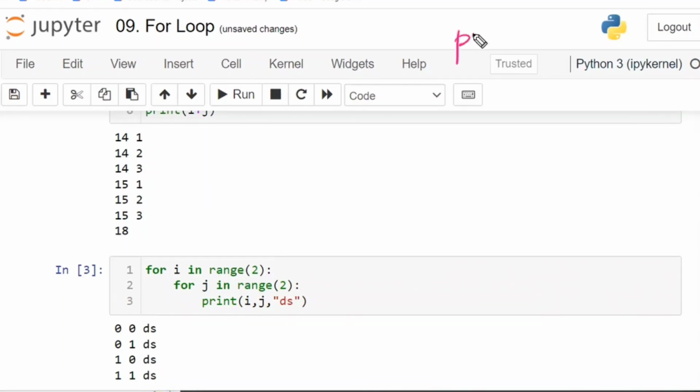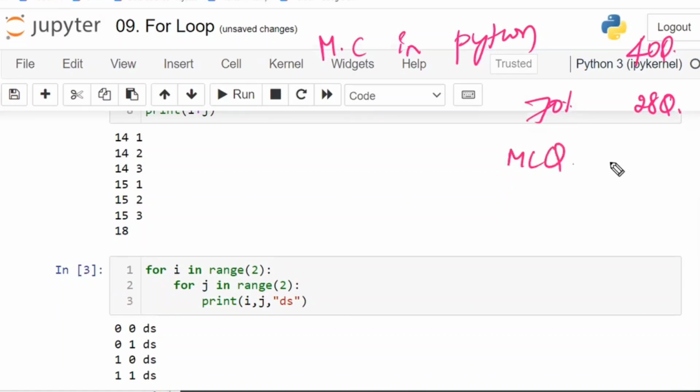Guys, you know, I have done the Microsoft certification in Python. For the Microsoft certification in Python, there will be 40 questions and the time is 45 minutes. The passing score is 70%, which means if you answer 28 questions correctly, you will pass. Everything is MCQ only, with ABCD options, and there is no negative marking. So this is the exam pattern.